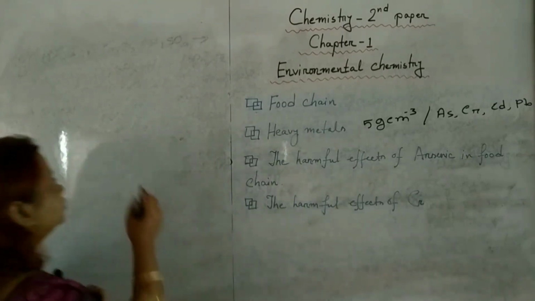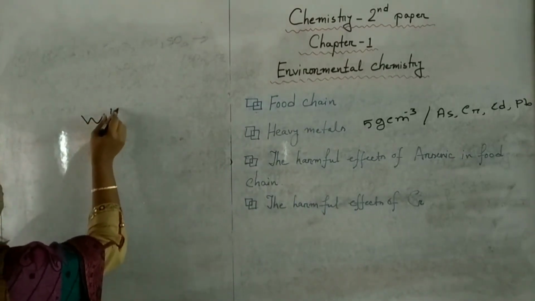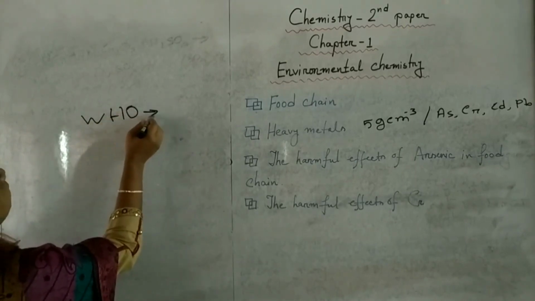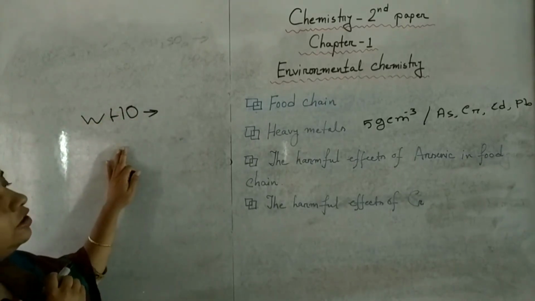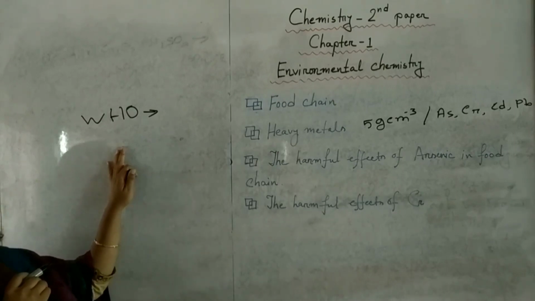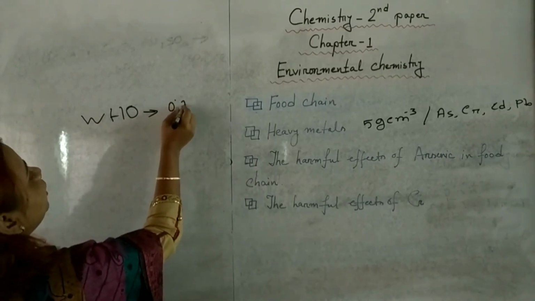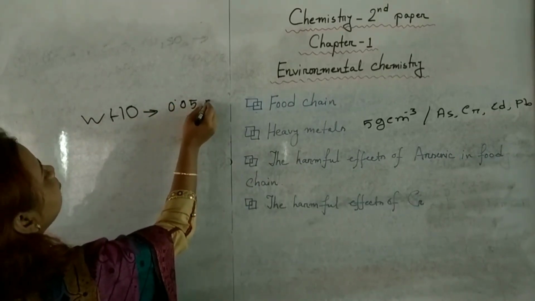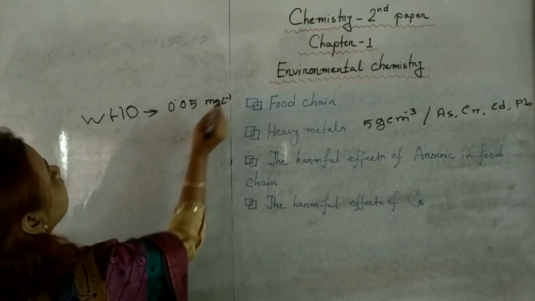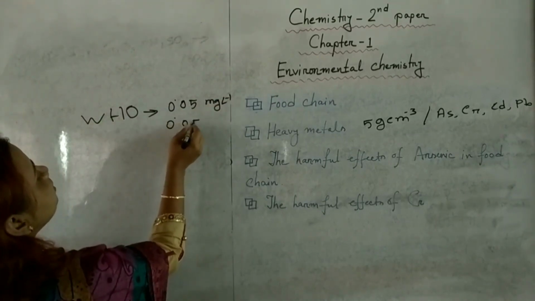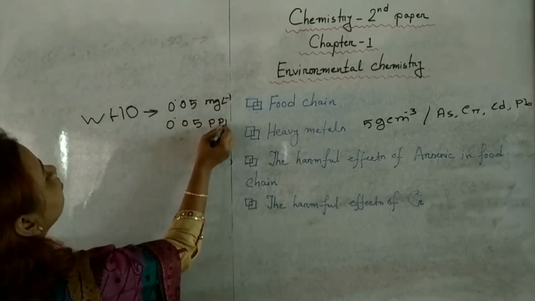According to WHO, World Health Organization, the bearable amount of arsenic is 0.05 milligram per liter or 0.05 ppm.